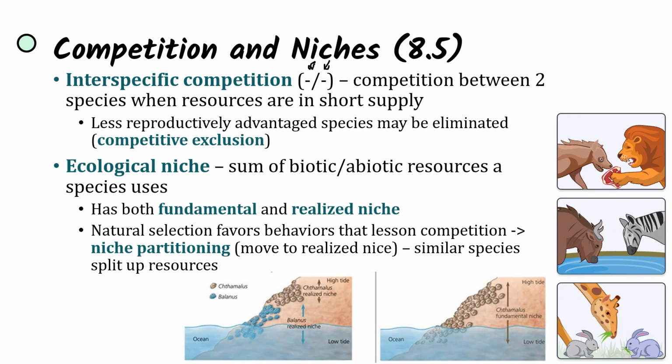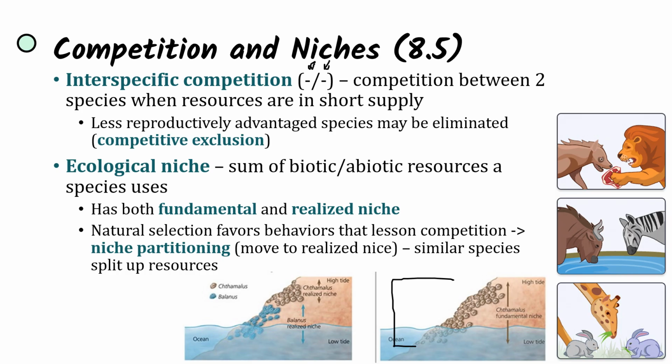So there's going to be niche partitioning, where these species are going to all move to their realized niches in order to not impede on each other's territory, because this is going to be the niche that they can live within. It might not be their maximum niche, their fundamental niche, but they're able to survive and reproduce within their realized niche, and that's going to prevent competition. And similar species are able to that way split up resources. So over here we see the Chthamalus fundamental niche can go on the shore and also in the ocean.